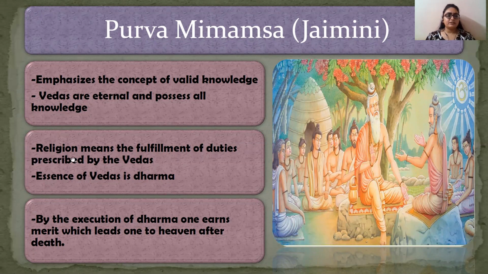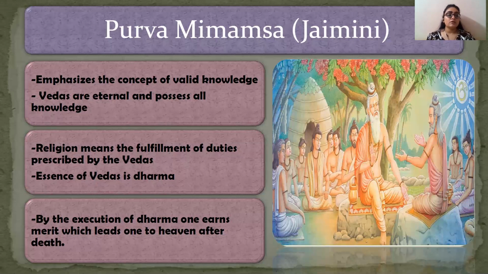So what does it believe in more? It believes that religion means the fulfillment of duties prescribed by the Vedas, that is dharma. A person has to follow his dharma, which is the essence of the Vedas. The Vedas consist of various dharma: dharma towards your family, towards your parents, the society, towards God, etc. A person has to fulfill all his dharma accordingly, as mentioned in the Vedas.